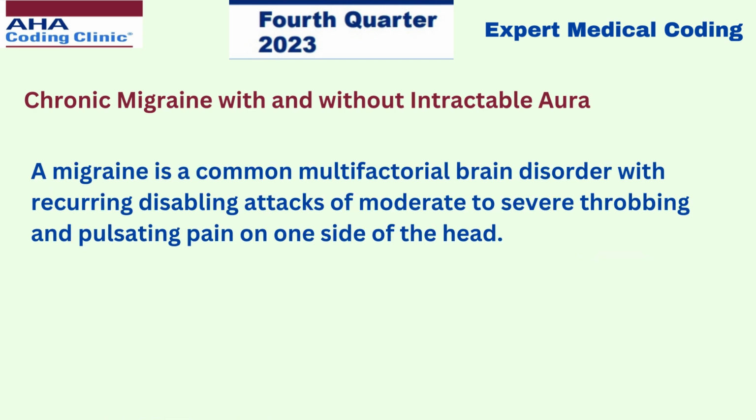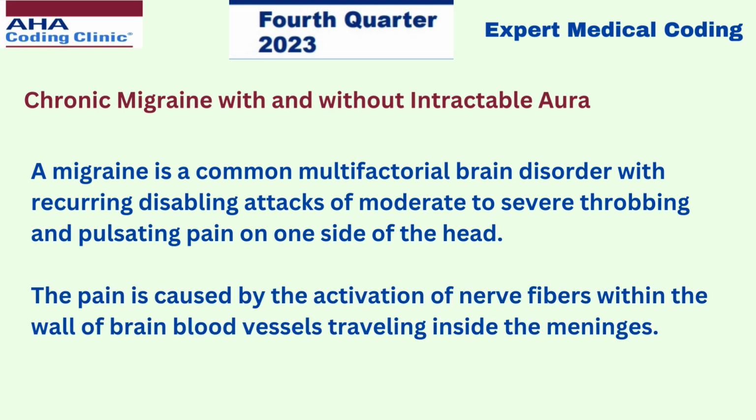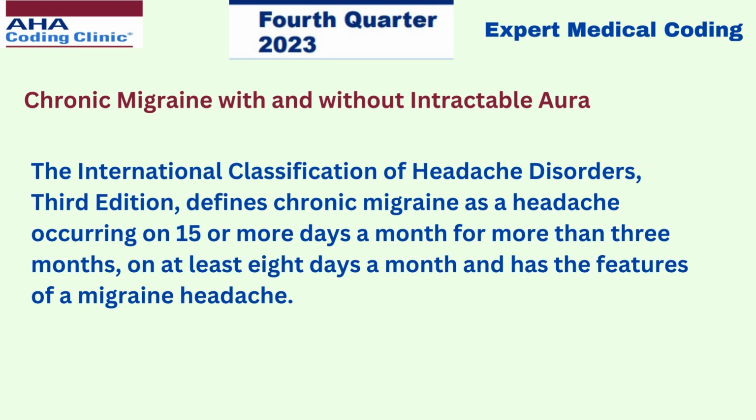A migraine is a common multifactorial brain disorder with recurring disabling attacks of moderate to severe throbbing and pulsating pain on one side of the head. The pain is caused by the activation of nerve fibers within the wall of the brain blood vessels traveling inside the meninges. The International Classification of Headache Disorders, 3rd edition, defines chronic migraine as a headache occurring on 15 or